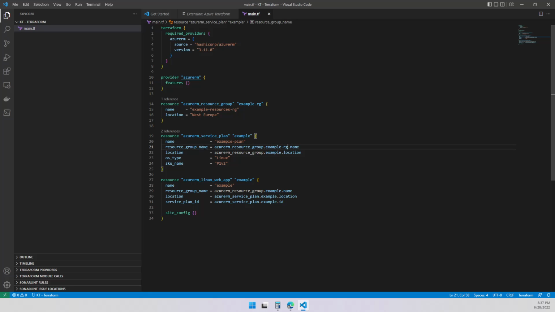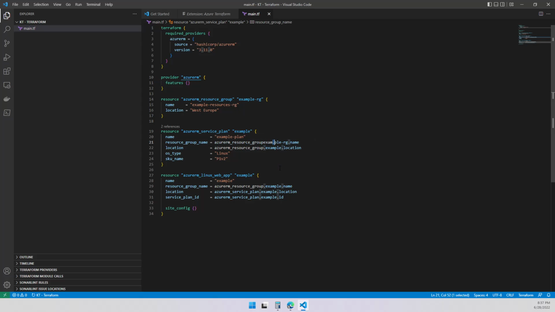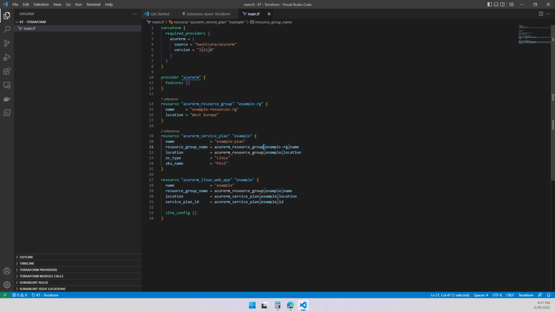So it's saying for the resource group, I want you to put it on this resource group, which I named resource example RG, and bring up the name. This is the name it's going to bring up. So this is the name that we're going to be using over here. But we are changing only one location, instead of having multiple resources and changing multiple resources. That's a better way to reference.